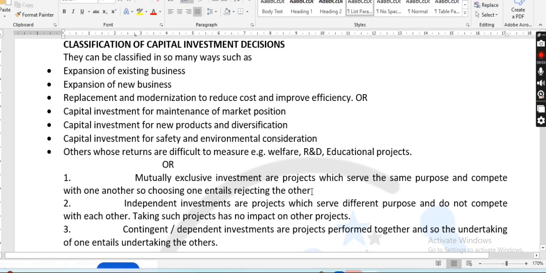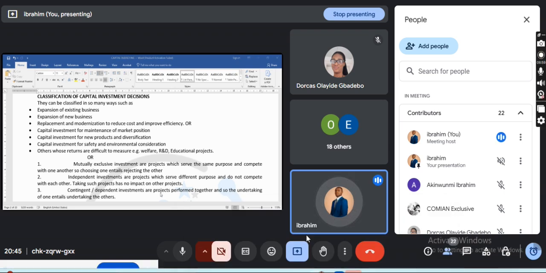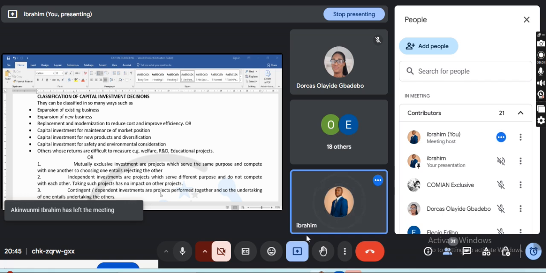Now, another part we should pay attention to, although when we get to capital rationing we will talk more on that, but we need to mention it, is mutually exclusive investment. Class, pay attention to this. It will help you when we get to capital rationing, right? Mutually exclusive investment is part of capital investment decision you are making. When they say a project is mutually exclusive, it means that when you undertake one, you don't need to undertake the second one. You can actually reject it, right?